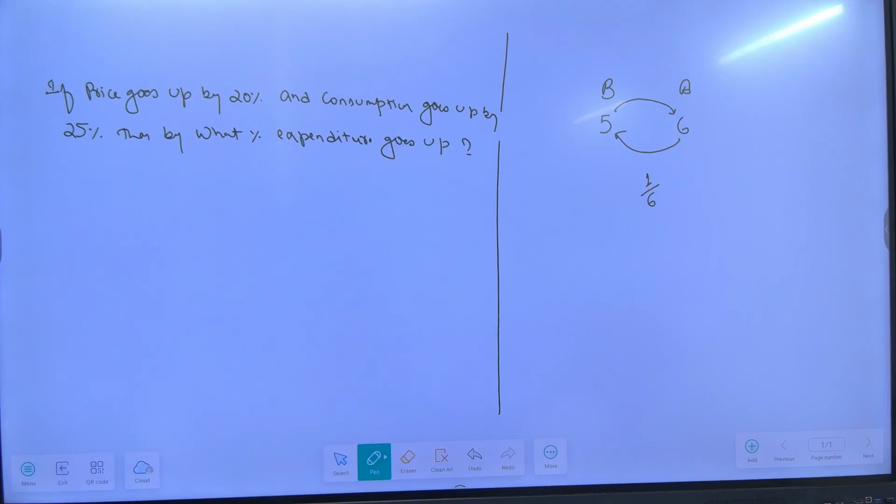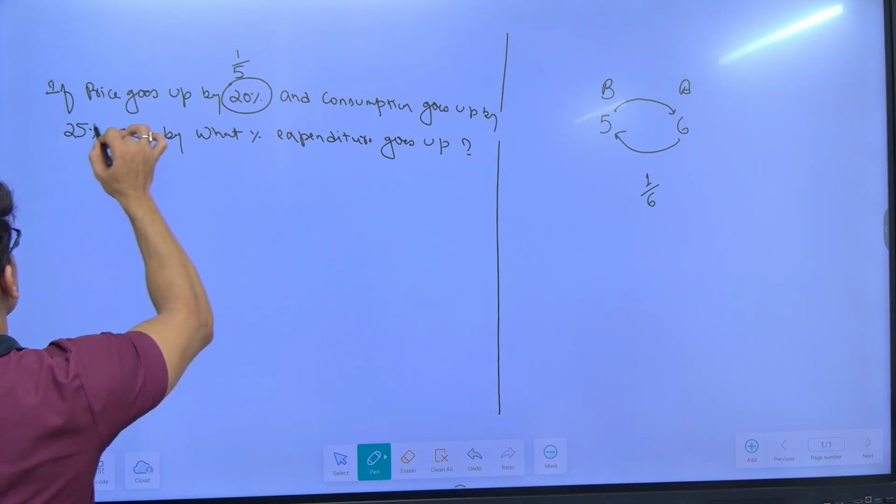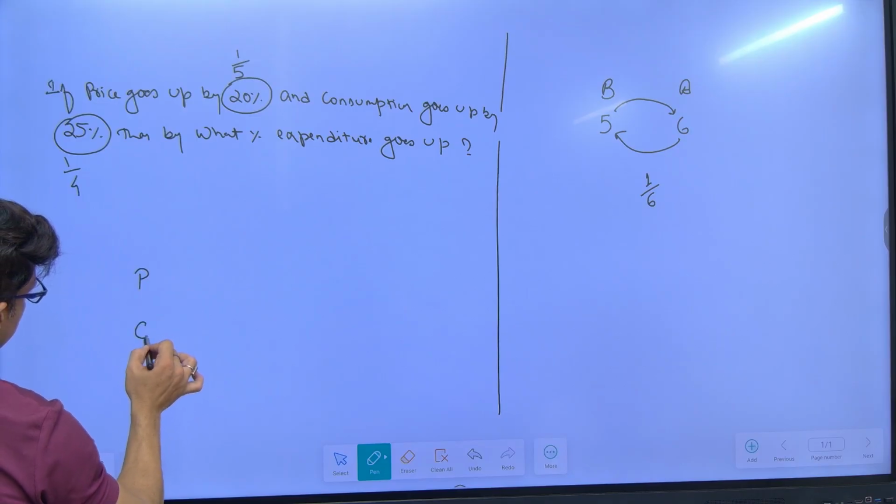Right. Question is, if the price goes up by 20% and consumption goes up by 25%, then by what percentage expenditure goes up? Here, expenditure is not constant. Why? Because price is also going up, consumption is also going up. By what percentage your expenditure goes up? That's the question, right? Again, percentage fraction comes very handy here also. What is 20% and 25%? 1 by 4.